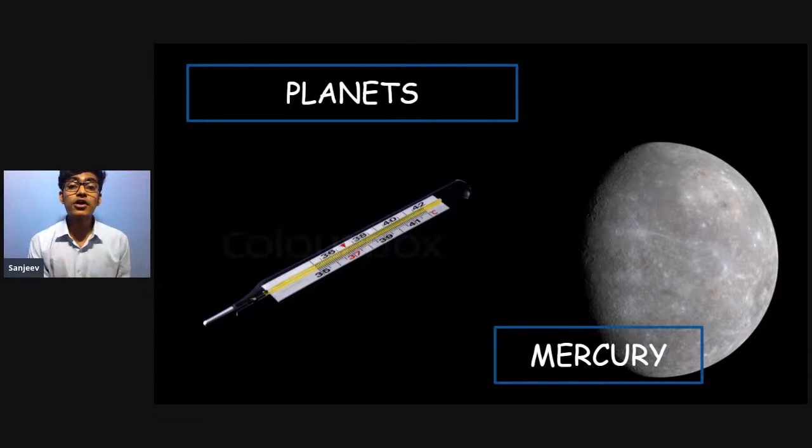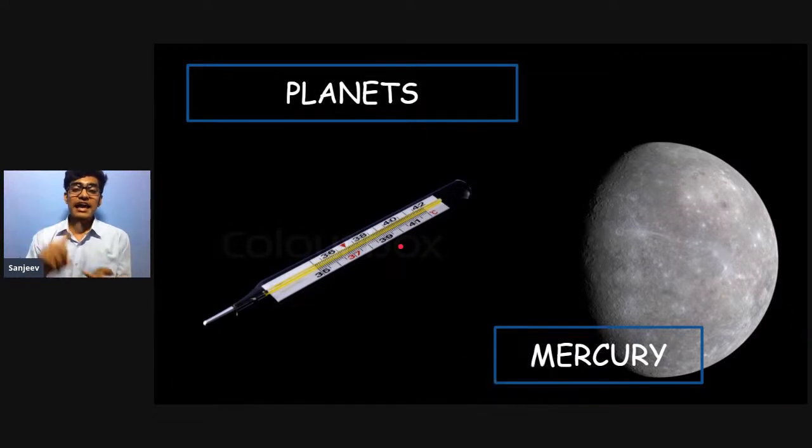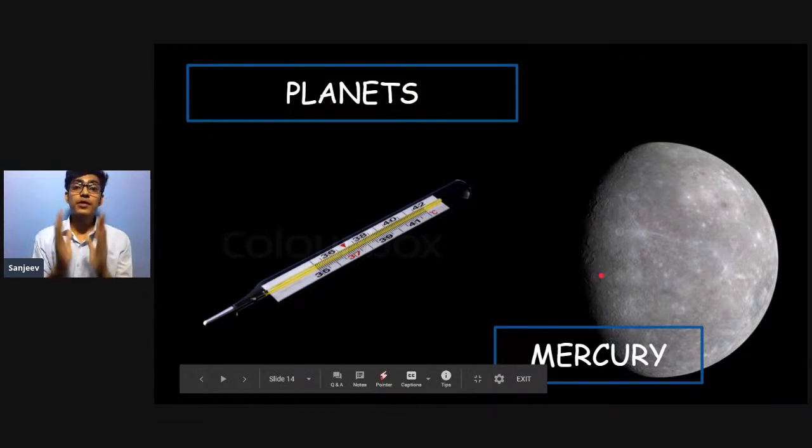Mercury is a silver-colored metal which is actually liquid in state. So Mercury is an element name and also a planet name.